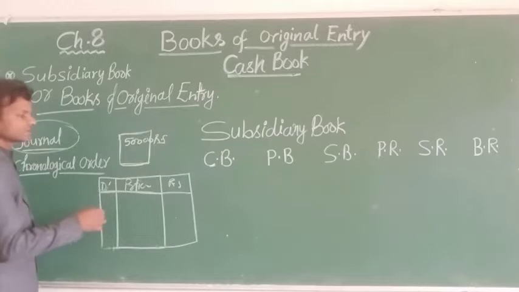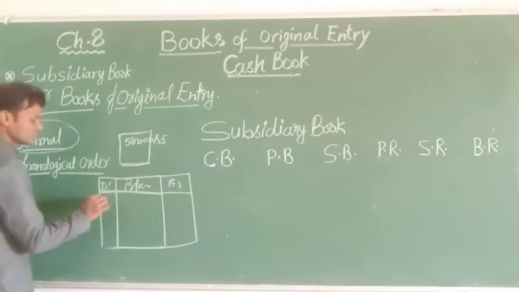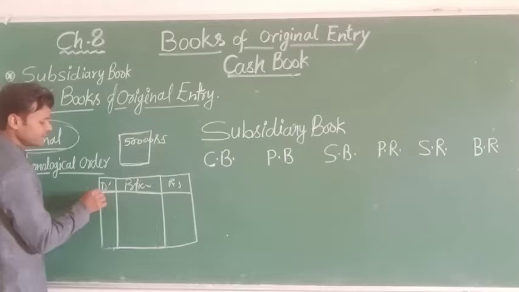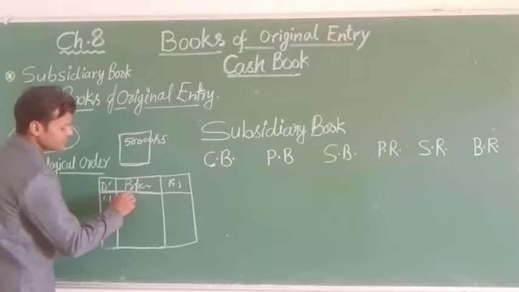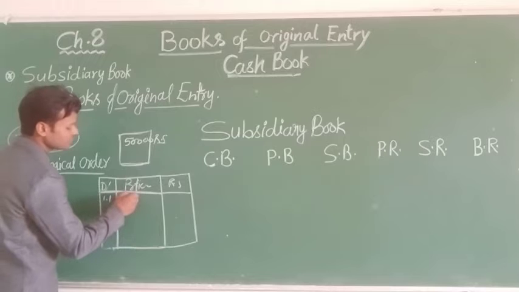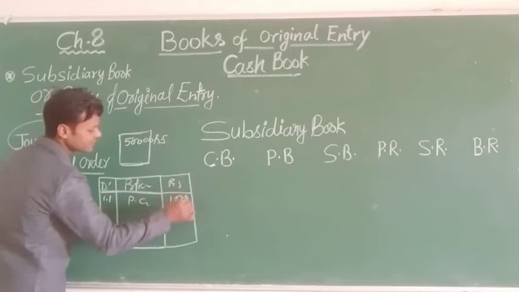You purchase some goods, so you mention the date here, and you write purchase of goods, 100 rupees.